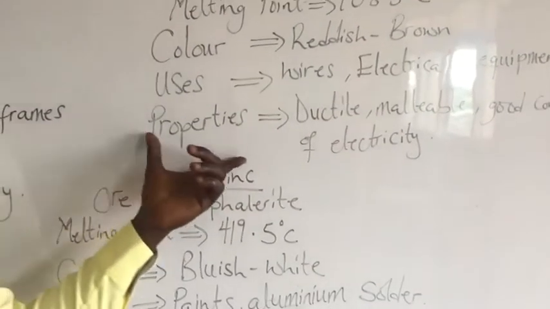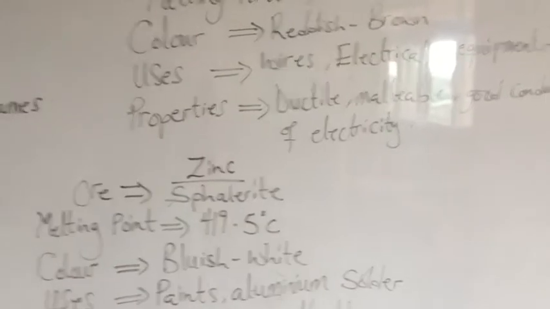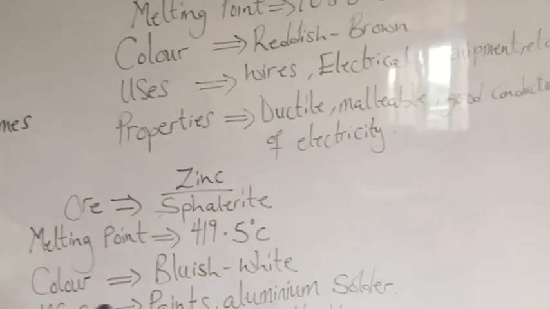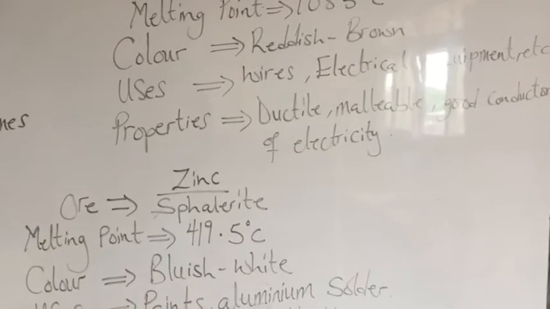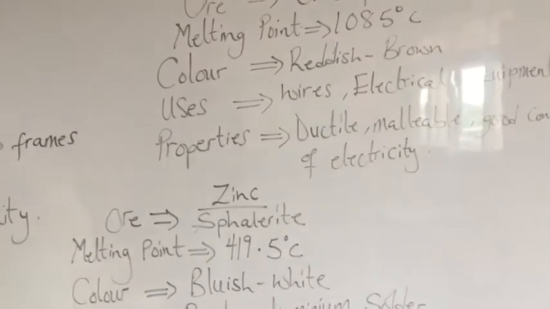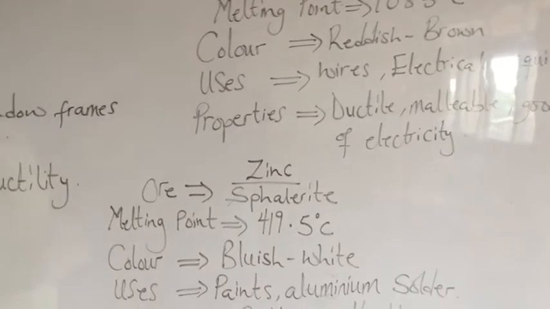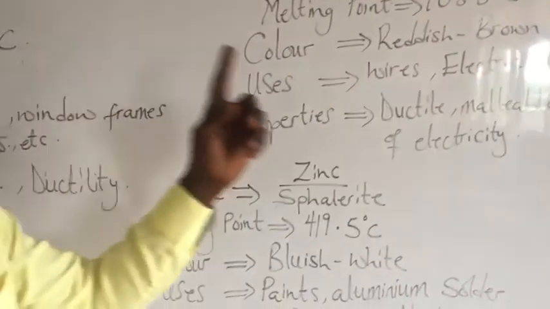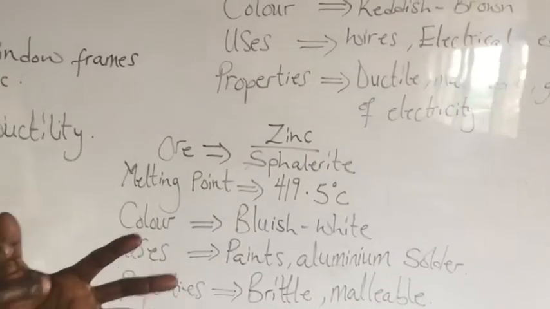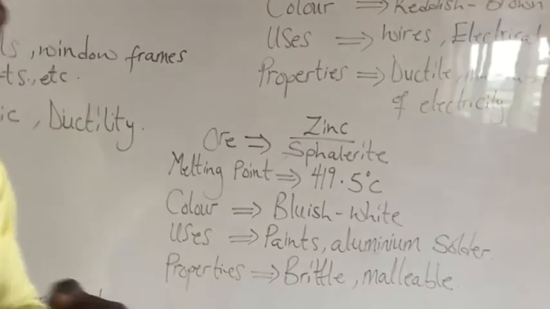So now when we talk about the properties of copper, it is ductile, malleable, and a good conductor of electricity. That is how come it is mostly used for electrical equipment and electrical wires, because it is a good conductor of electricity.